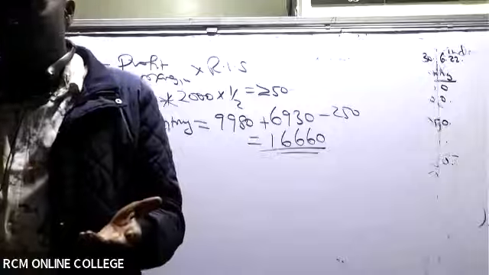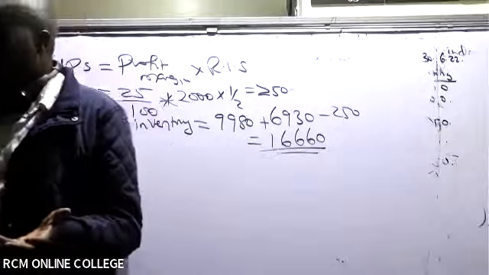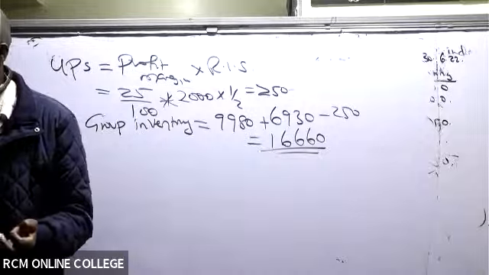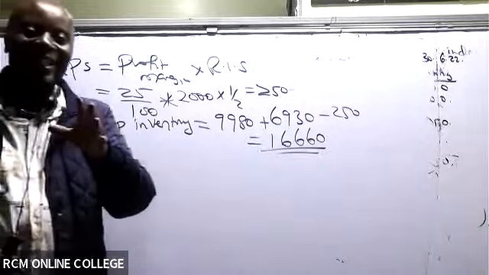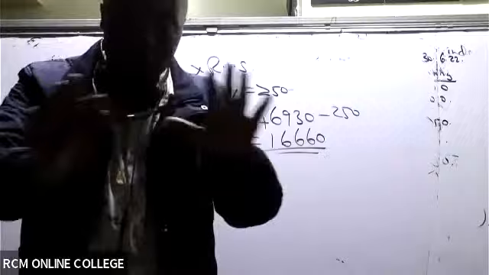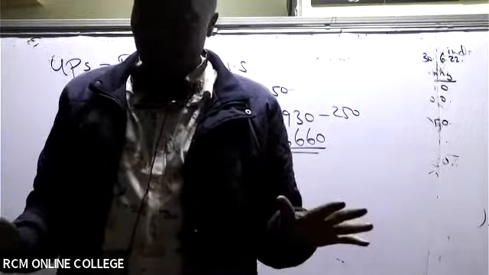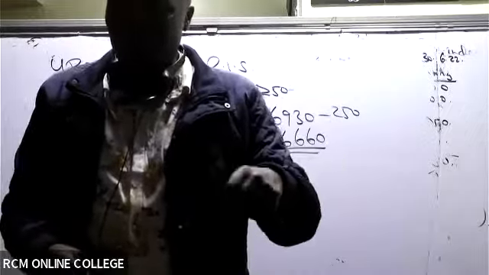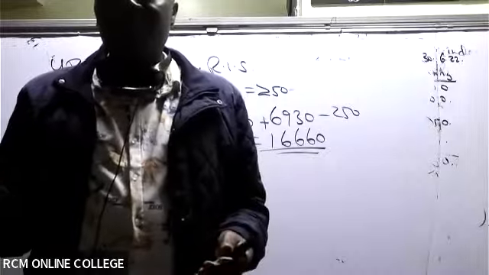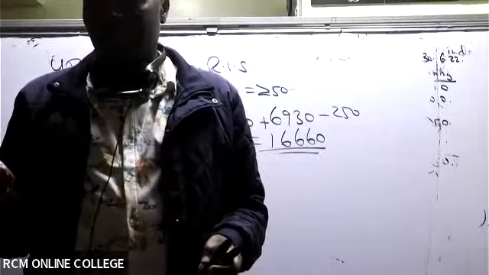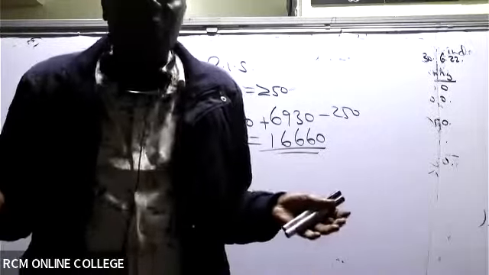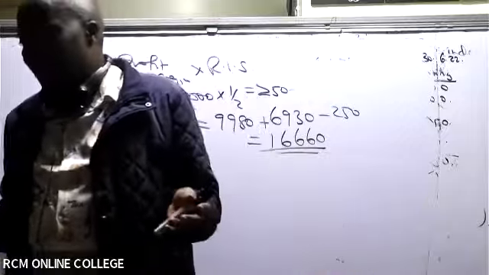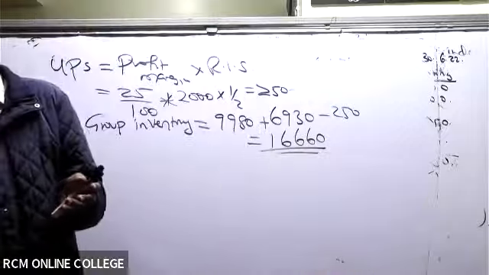Give me the final figure. 16,060, yes. 16,060 receivables. All of us are comfortable with receivables. Cash and cash equivalents, you take 5490 for the parent plus 3815. There's no cash in transit, so you don't need any adjustment there.